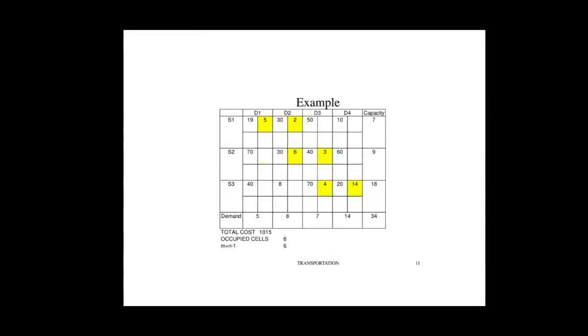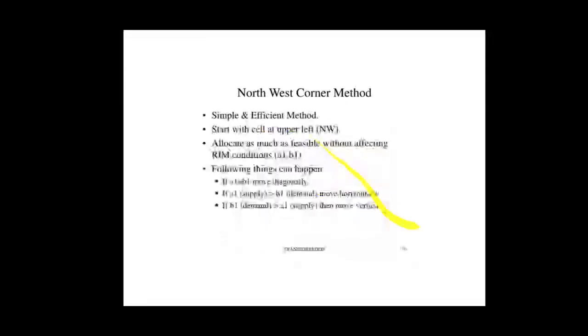As 5 is over, here 8 minus 2 is 6, so take 6. And how much is required to fulfill this 9? Take 3 from this 7. So 6 plus 3 is 9. Then for the third, 4 remains here, and this 14 remains. So 18.